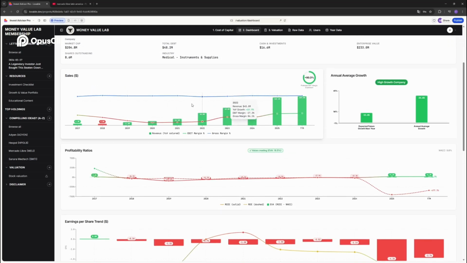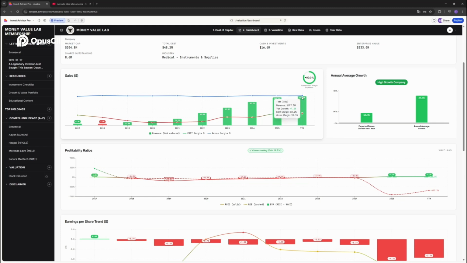Here you have the revenue, and the blue line is the gross margin. Red is the EBIT margin. And you can see here that EBIT margin has improved year by year. So in 2025, it was 8.9%. And now in the trailing 12 months, it was 10%. So Sanara MedTech is becoming more profitable as a company.